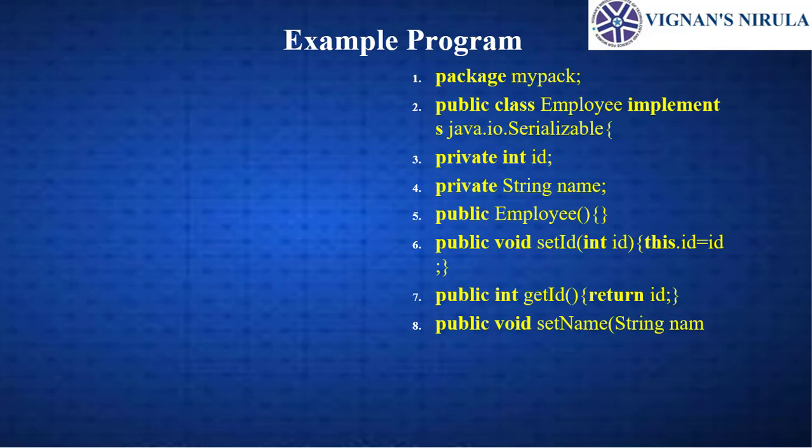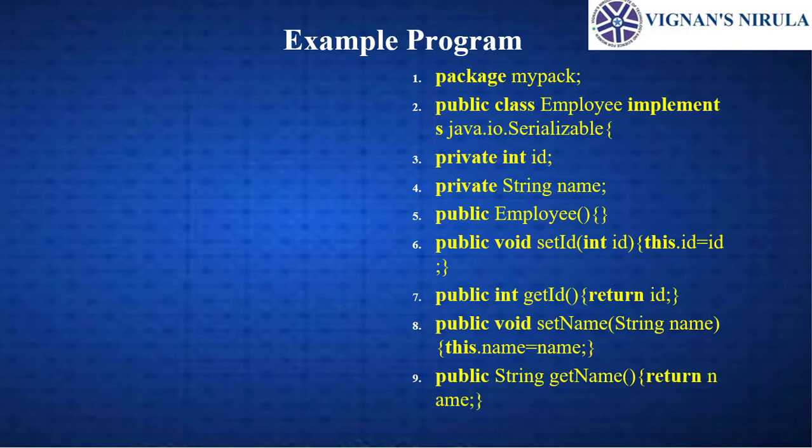Next one, public void setName and getName. So public void setName, here we are using the string name and this.name = name. Next, public String getName. So here we are using getId and getName. In getId we are including the integer. In getName we are inserting the string. So these are the data types we have to include in getId and getName. So this is a simple example of how to write a Java beans program.